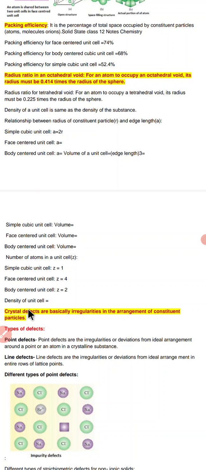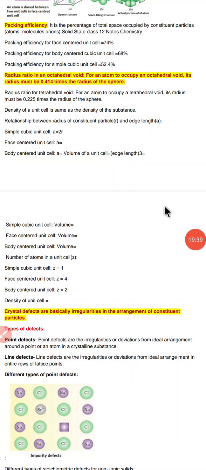These voids or gaps are called crystal defects. Because of a crystal defect, the crystal shows an irregular arrangement, apart from the normal arrangement.